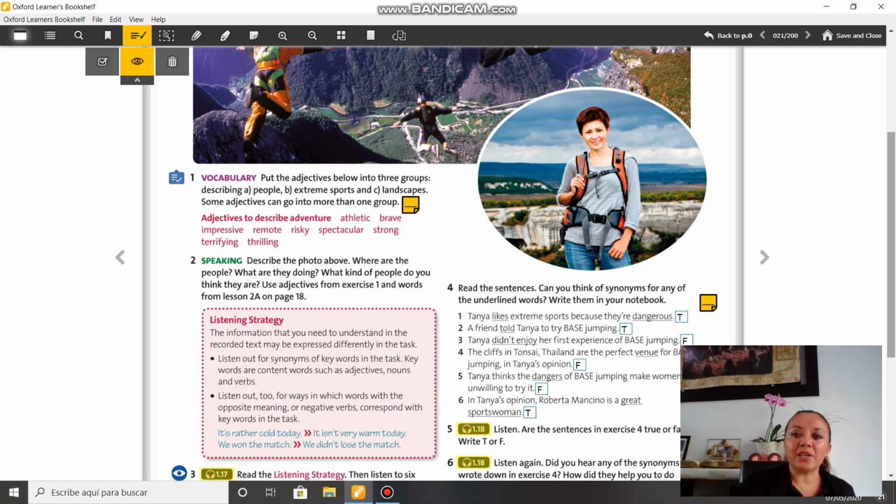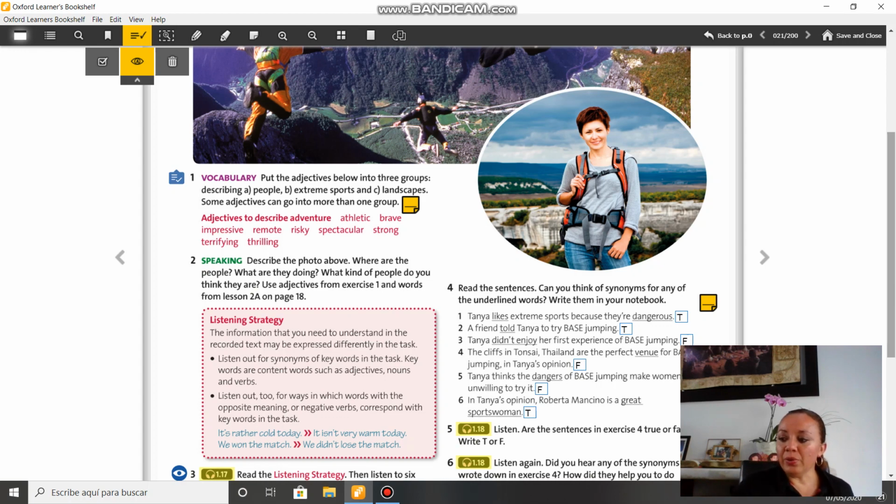What about the people? What kind of people do you think they are? For example, I think they are very brave. Son muy valientes, right? They are very brave. They must be athletic because I think because of the height, it's difficult to breathe. So they must be athletic, right? Strong, okay? But the most important thing here, I suppose that they are too brave, okay? So please write your description of the place and the description about the people in a little piece of paper here, right?